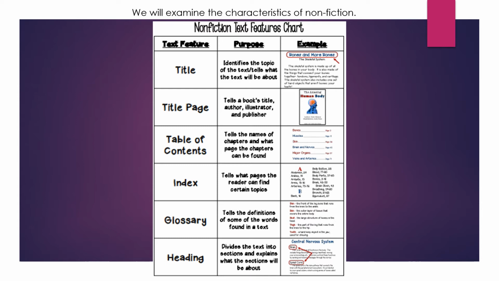A lot of times, if it's a book, it comes with a table of contents. The table of contents tells you what chapter, what page number you can find the information on. In the back of the books, a lot of times there's an index, and the index usually tells you what page you can find your topic on. For example, if you're looking up Abe Lincoln in a history book, you could look up Lincoln and it'll tell you what page you would find specific information about Abe Lincoln.